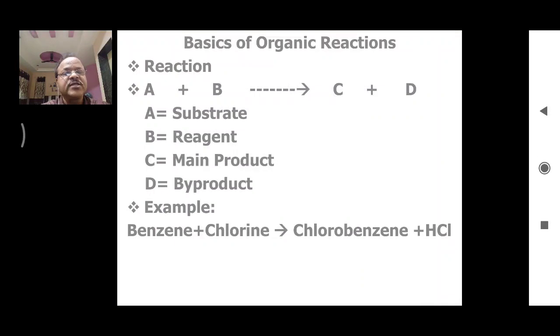Before starting this topic, we should know some basic part of organic chemistry. All of you know that organic chemistry is the chemistry of carbon compounds, meaning an organic compound should contain carbon. Carbon is present in all organic compounds. Along with this carbon, other elements are also present, for example hydrogen, nitrogen, oxygen, sulfur, phosphorus, etc. So carbon is important as far as organic compounds and organic chemistry are considered.